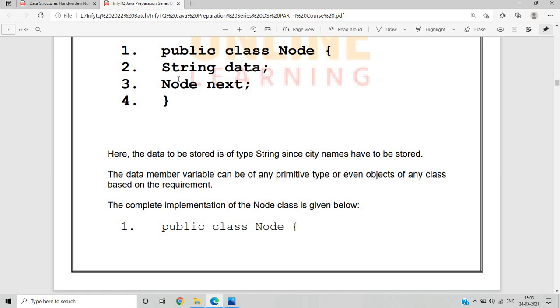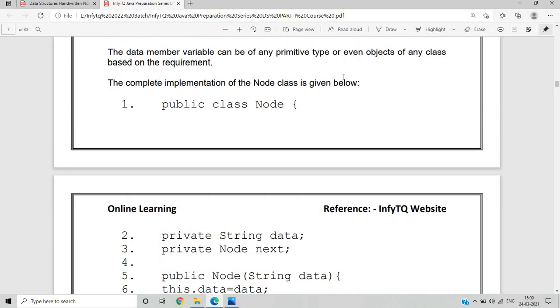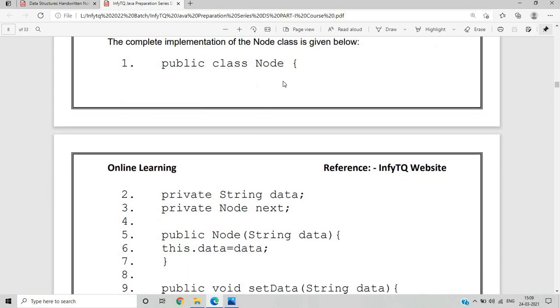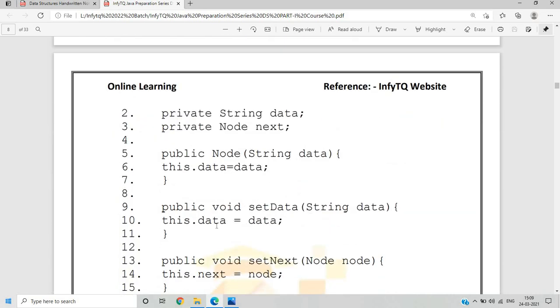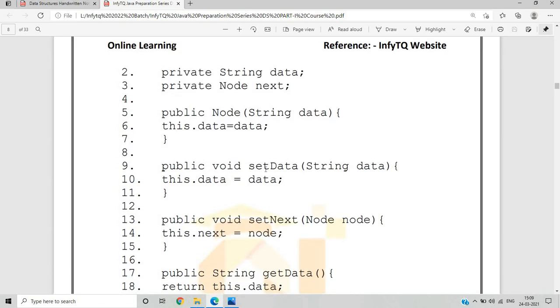We take city names as an example, stored in a String, and the data member value can be of primitive type or even an object based on the requirement. The complete implementation of the Node class is like this: public class Node, private String data, and private Node next. Public Node takes a String data. This is for the actual data that is stored, and this is for setting the data, what we set in the String data.